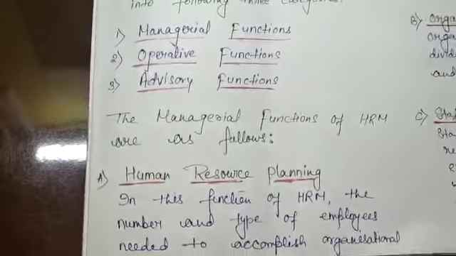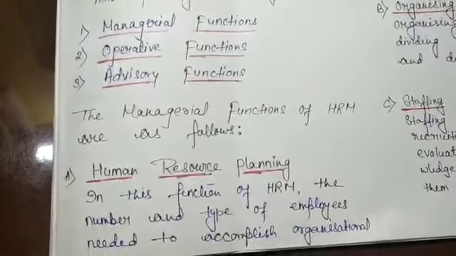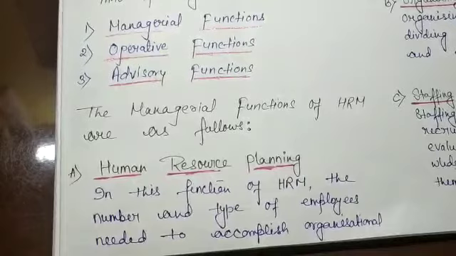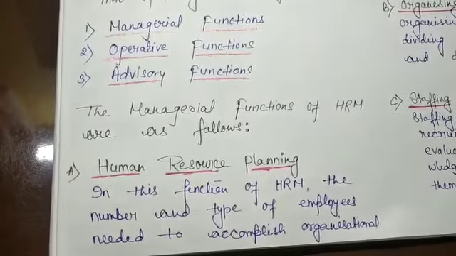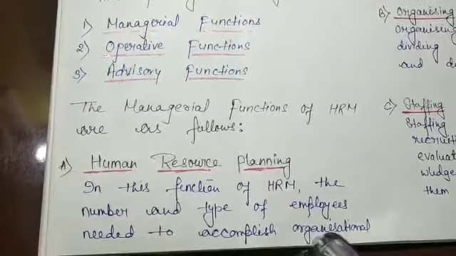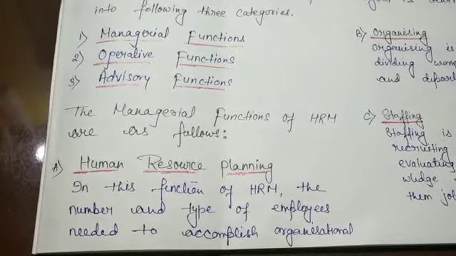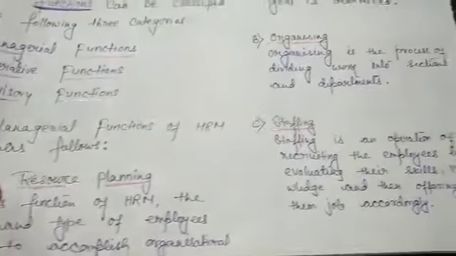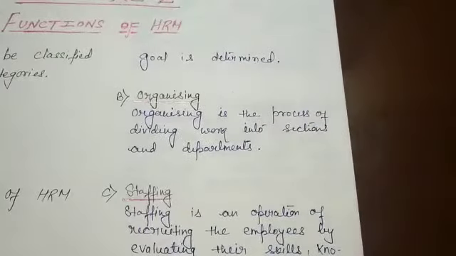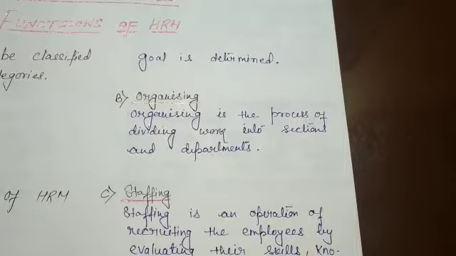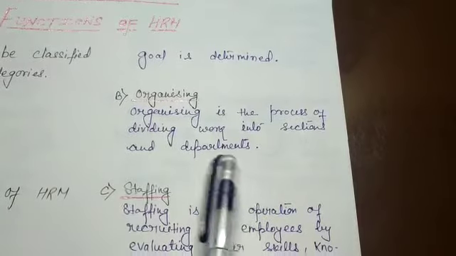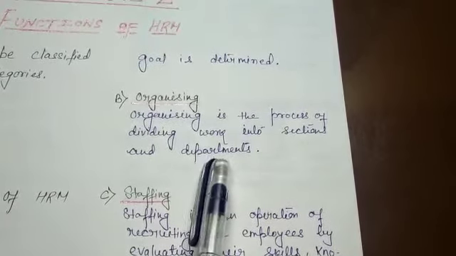Planning. In planning, it tells us about the number and type of employees needed to accomplish organizational goal. Then organizing. Here in organizing is the process of dividing work into sections and departments.